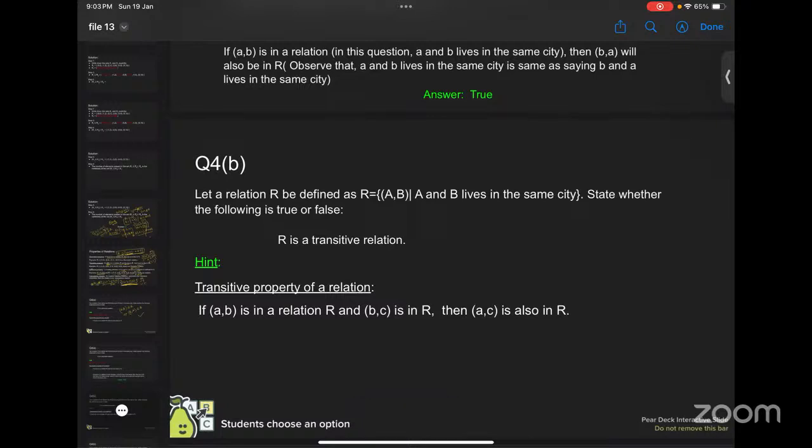True. True. Because C is not there. True, ma'am. True.